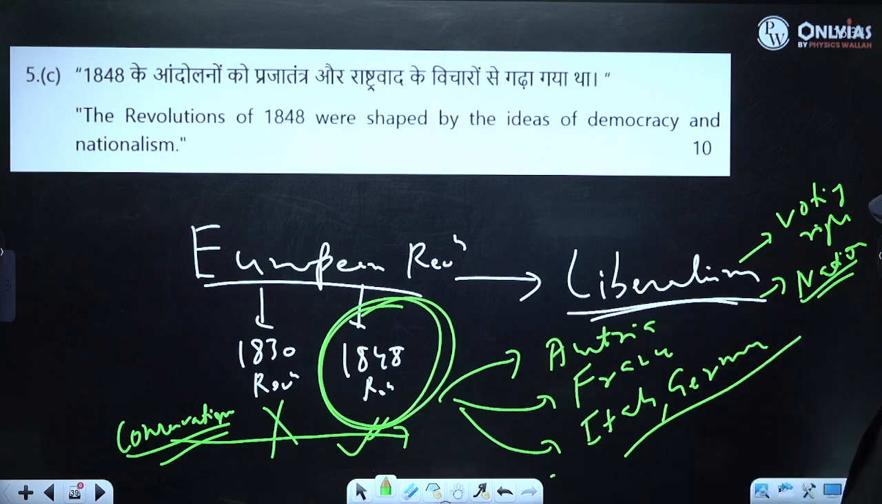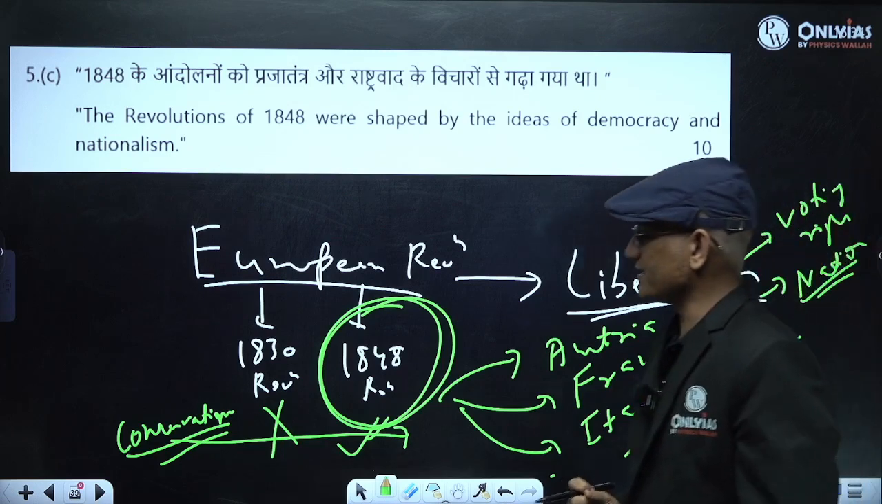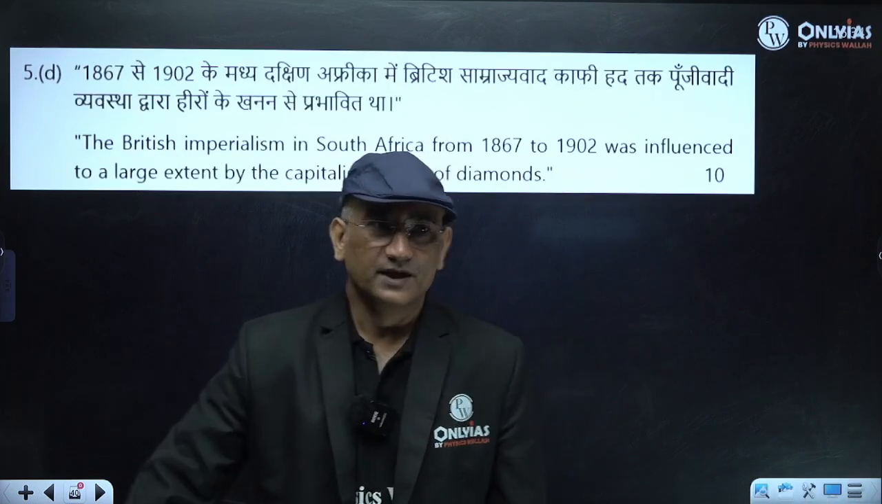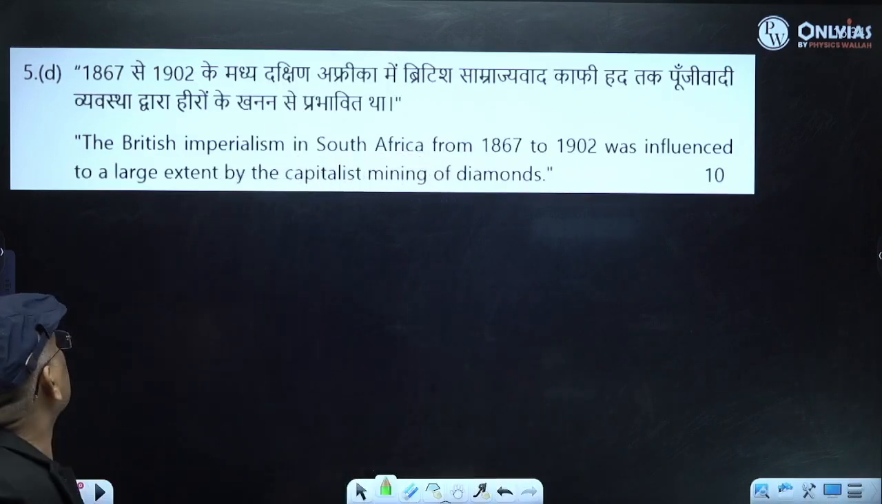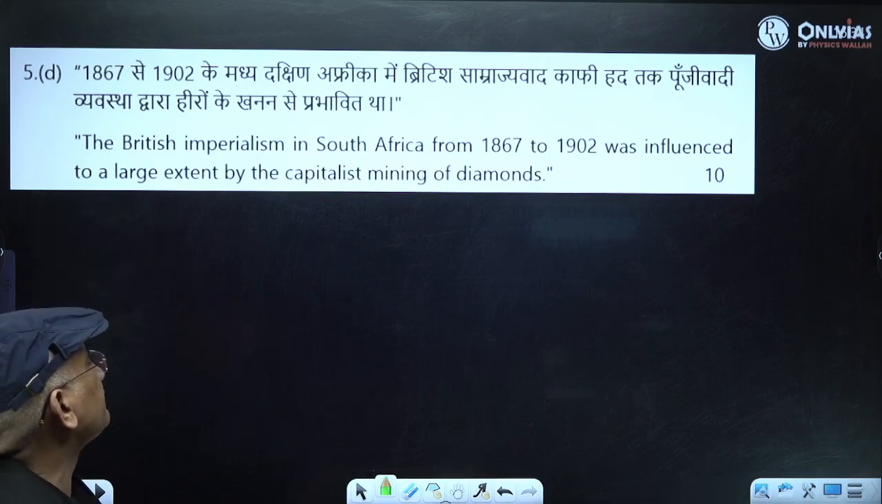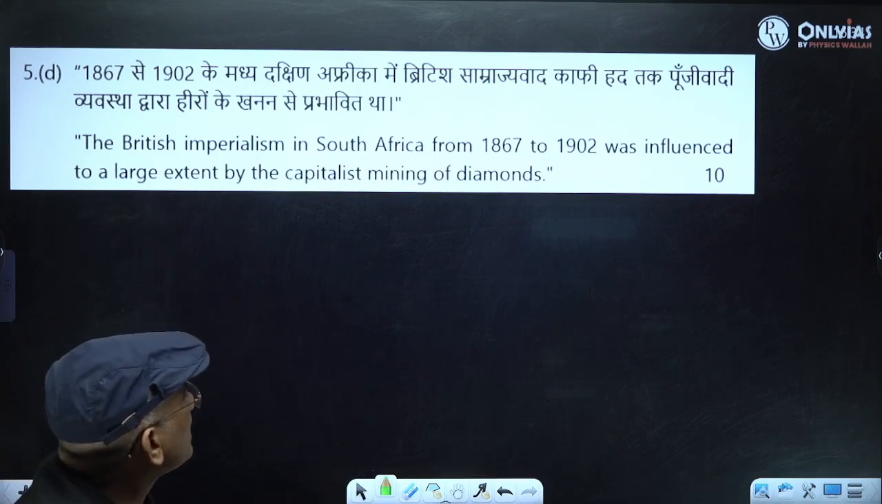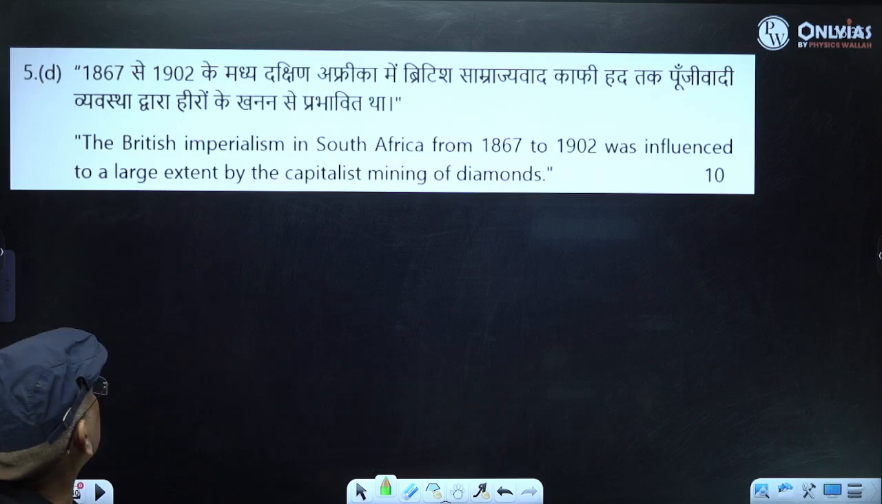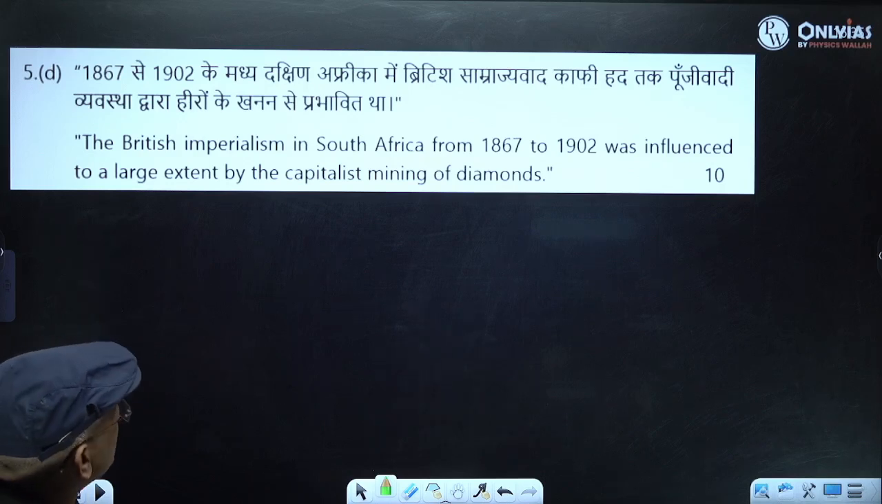Congress of Vienna. Who represents the Congress of conservative force? Right, Metternich. So this you have to write, that how revolution of 1848 were shaped by the ideas of democracy and nationalism. Right. Now the next, the British imperialism in South Africa from 1867 to 1902 was influenced to a large extent by the capitalist mining of diamond. So gold and diamond factor.